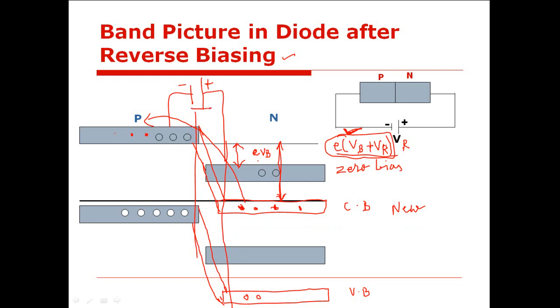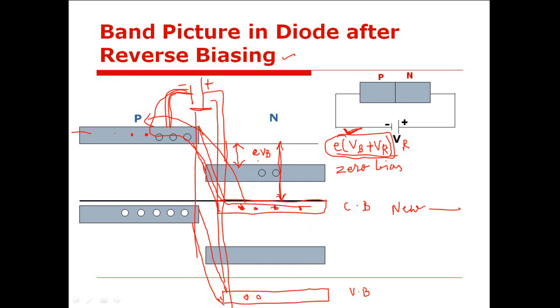Now the applied reverse potential, how does it work on these minority charge carriers? These holes are connected to the positive terminal of the battery, while these electrons are connected to the negative terminal of the battery. These electrons are pushed by the negative terminal of the battery, and as they find a lower potential step, because the energy associated with the conduction band of N side is lower as compared to the energy associated with conduction band of P-type semiconductor, these electrons can easily roll down through this depletion region and enter into the conduction band.